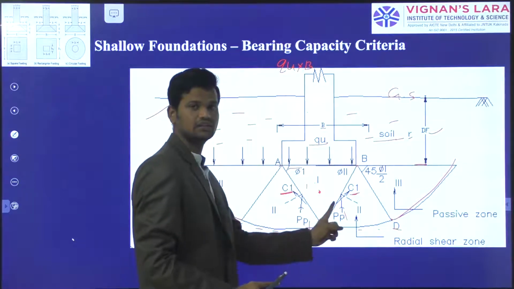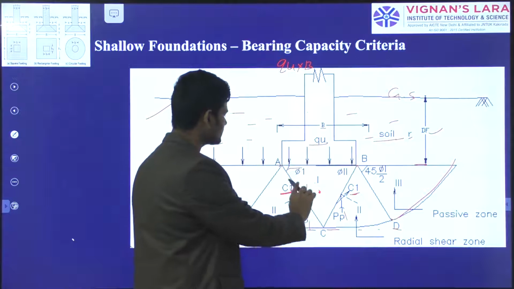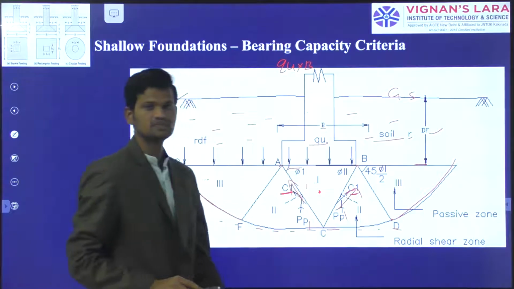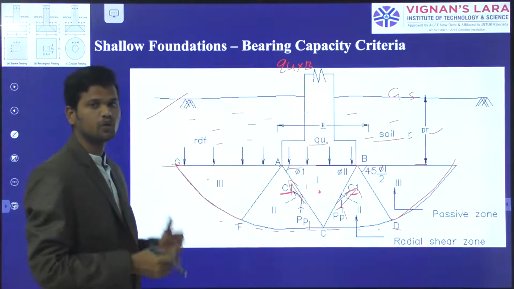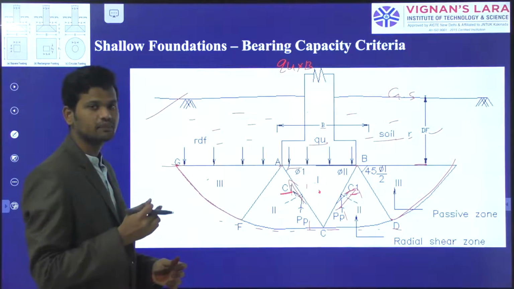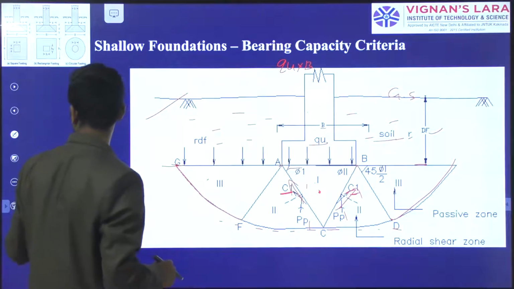These are the passive earth resistance, as well as cohesion, acting in this direction of the soil mass. These are the two upward forces. The downward force is equal to the upward forces, and from this we get the ultimate bearing capacity of the soil. For this, I will explain by diagram.